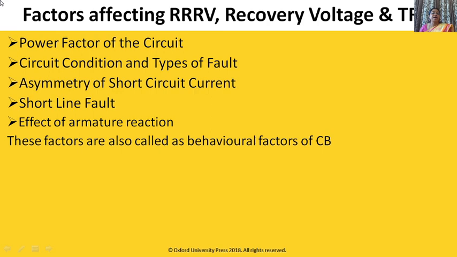Now we'll see the factors affecting the rate of rise of restriking voltage, recovery voltage and TRV. There are 5 factors: first, power factor of the circuit; second, condition and types of fault; third, asymmetry of short circuit current; fourth, short line fault; fifth, effect of armature reaction. All these factors are also called behavioral factors of the circuit breaker.